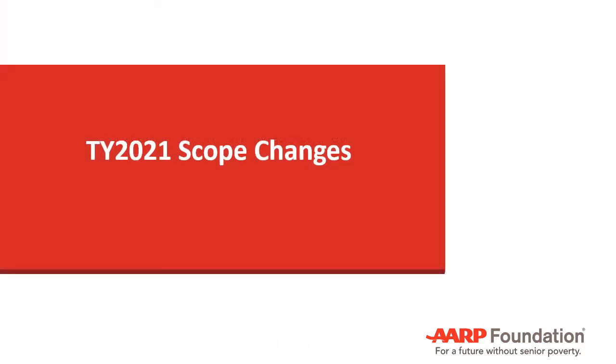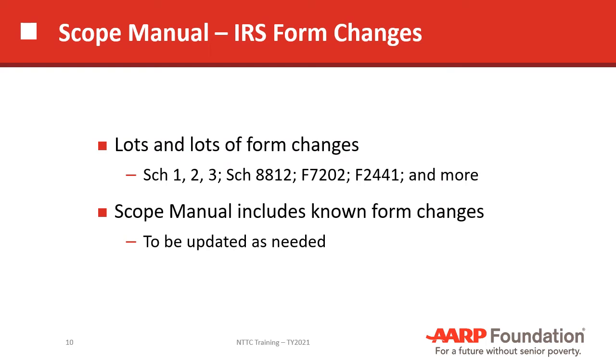Scope changes for tax year 2021. The Tax-Aide Scope Manual has been changed and will continue to be changed based on the fact that the 2021 tax return has a lot of different forms than in past years. So schedules 1, 2, and 3 have all been changed. The attachments to the 1040. So we're talking 1040 schedule 1, 2, and 3. Also schedule 8812, form 7202, form 2441, and many, many more that have been changed.